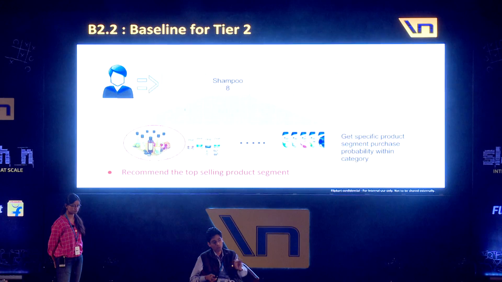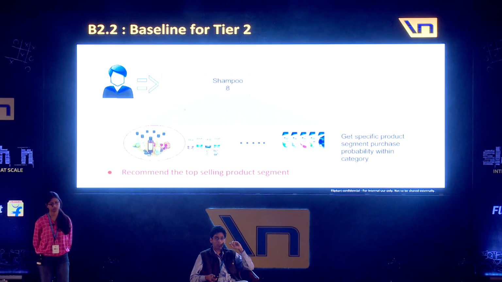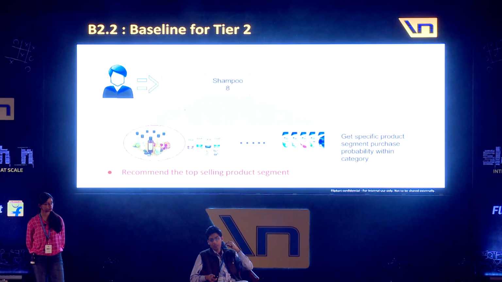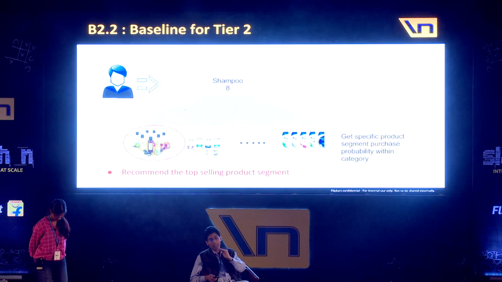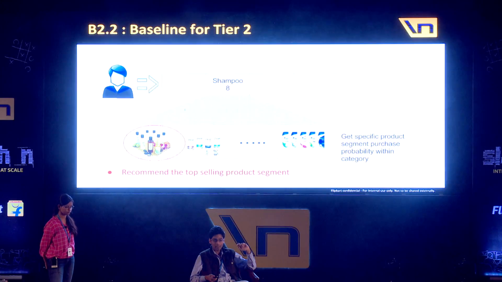Yeah. So now we'll move to tier 2. For taking a baseline of tier 2, we take the top selling product segment within a shampoo. Suppose our first model has predicted that the user will purchase shampoos in the next time window. Within that, we want to say the top selling, so say these are arranged by sales. In this case, we'll just recommend blindly that the user will purchase Khadi shampoo next. So this will form a baseline for this tier 2 prediction.